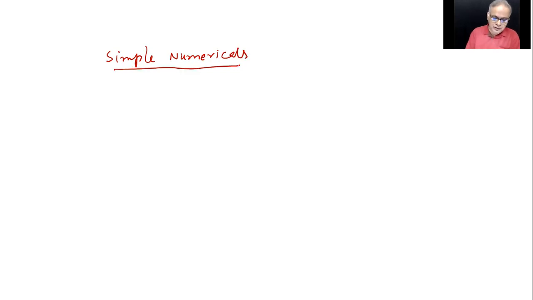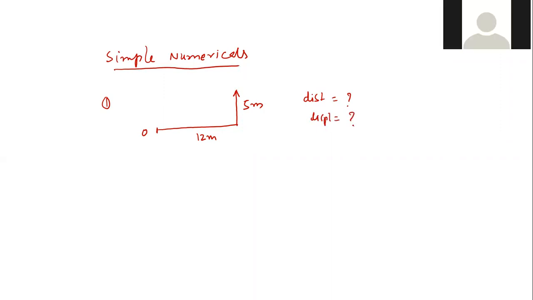Now, the simplest of the things. A particle, a body moves some 12 meters like this, and then 5 meters like this. This is the starting position. Distance equals how much? Displacement equals how much? Distance is 17 meters. Displacement is 13 meters.